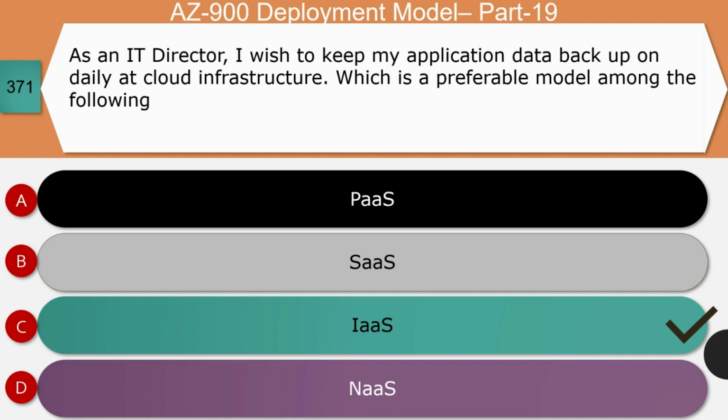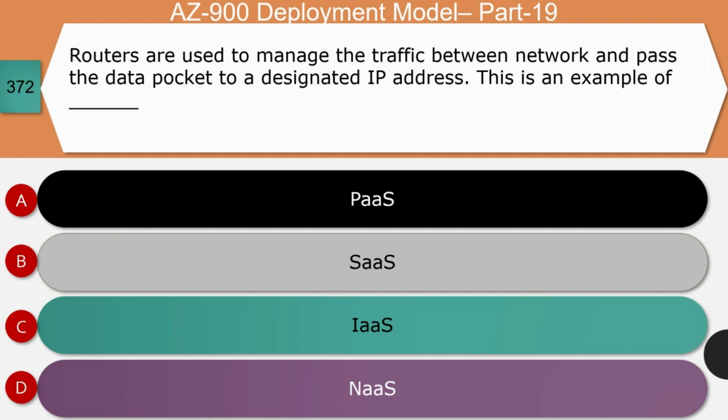Let's see the reason. IaaS offers server, storage, networking, and VM. The storage part of infrastructure as a service is the right choice to maintain daily backup at the cloud infrastructure. So C is the correct answer.